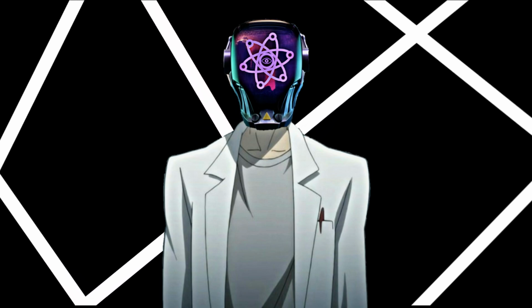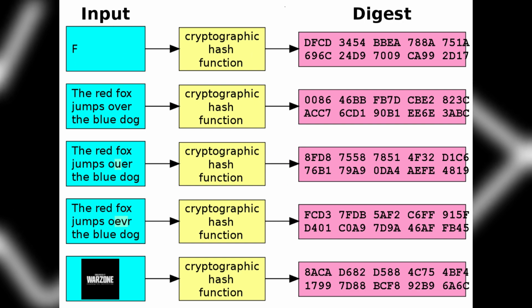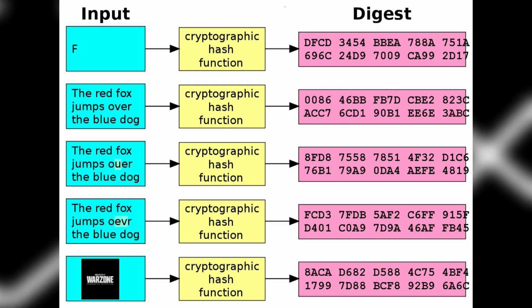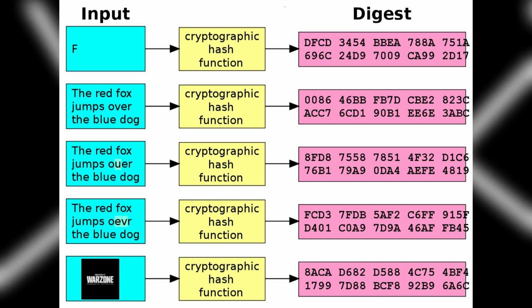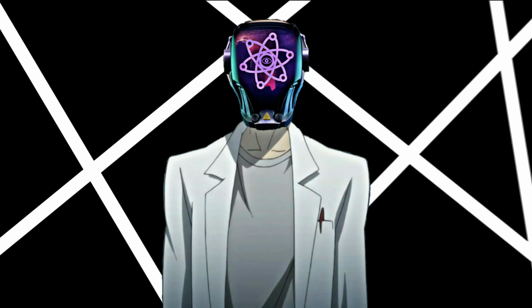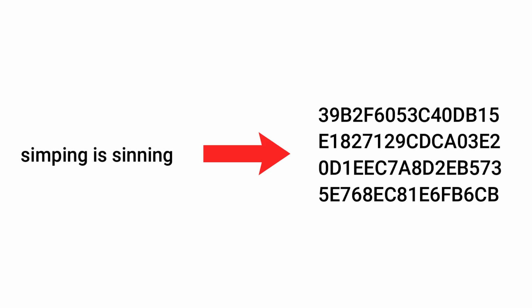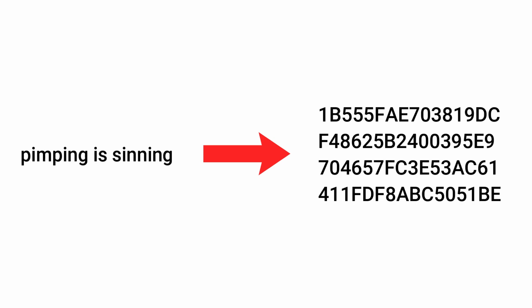A hash function is a function that returns a fixed length output to any input given to it, be it a single letter or the entire setup of Call of Duty Warzone. In the case of SHA-256, it will always return a fixed length hash or output of 256 bits. SHA-256 and hashing algorithms in general are so sensitive to any change in input data that, for example, even if a single bit is changed in a 100 megabyte file, it will produce a completely different hash output.